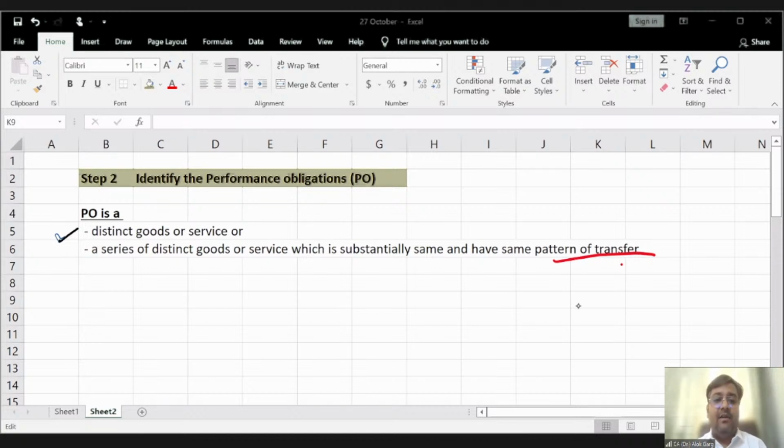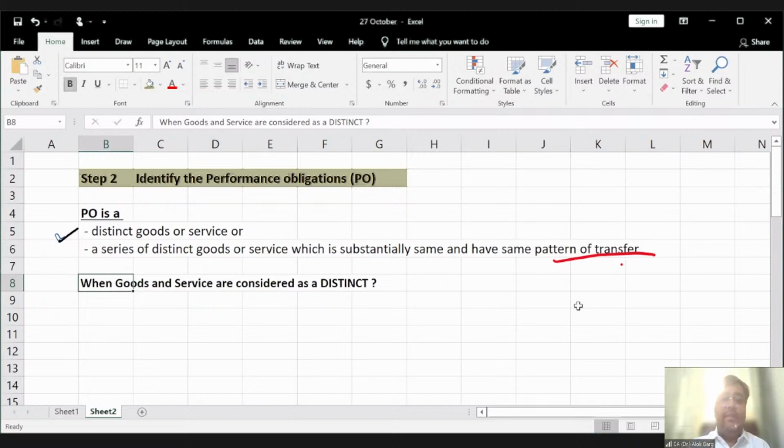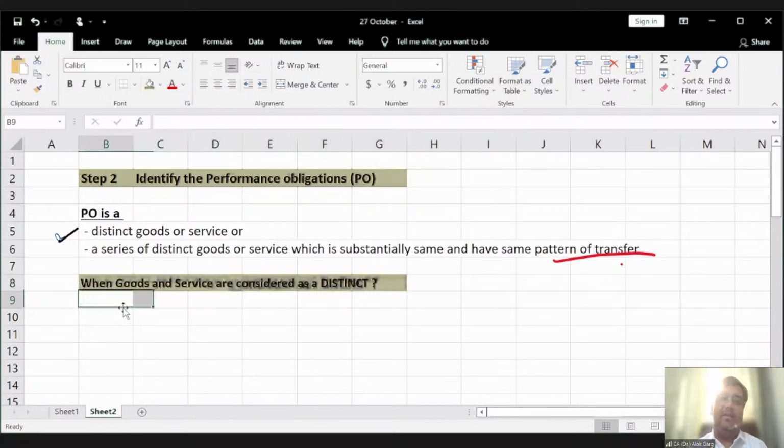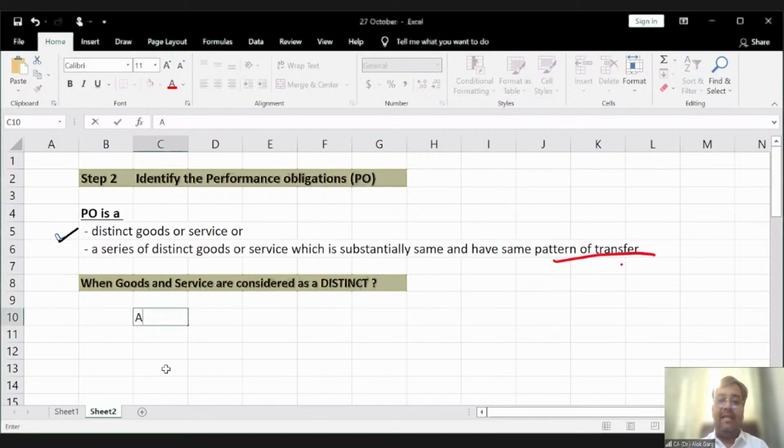Now the question arises, when are the goods or services considered as distinct? When are the goods or services considered as different? So friends, in the standard, there are two criteria which are given. Please, and I would request each one of you to please prepare notes as well. In the standard, two criteria are given, right? The first criteria is at goods or services level.